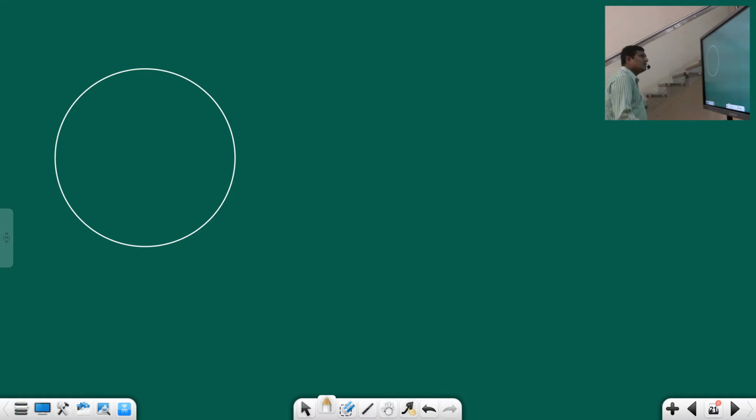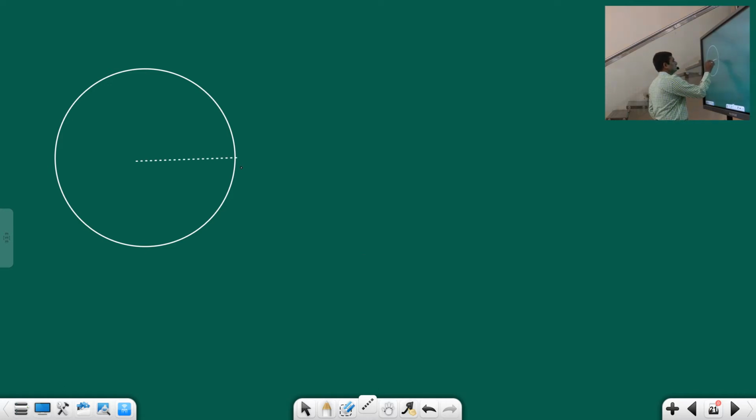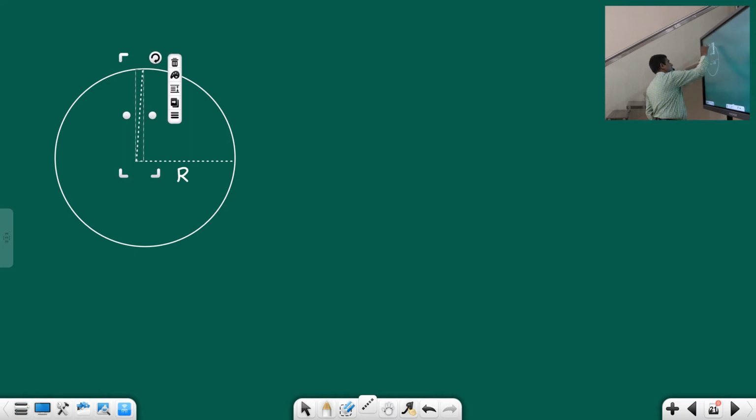Now another example. Suppose, students, there is a circular track. Now in this track, suppose the radius of the circular track is r. So that means the radius at any point will always be how much, students? The radius will always be r. So here also this is nothing but r.